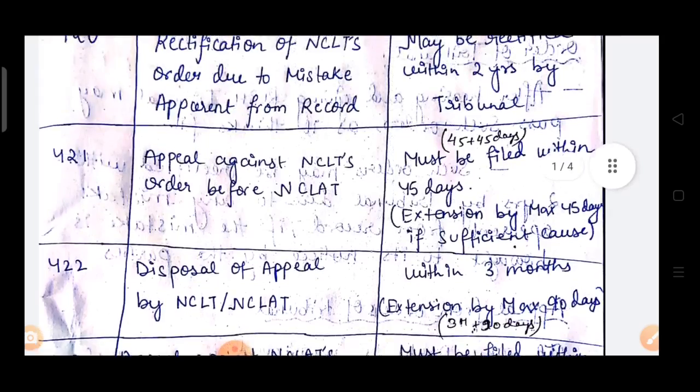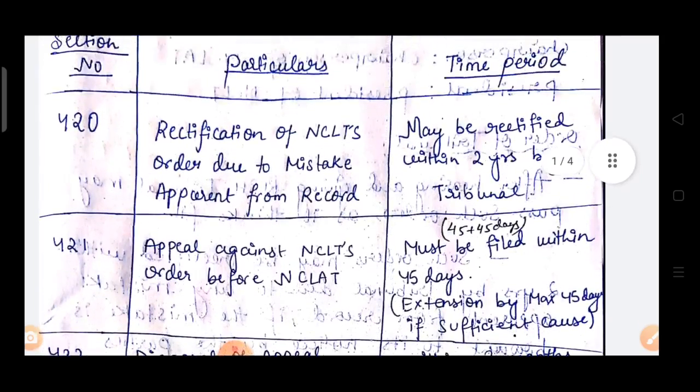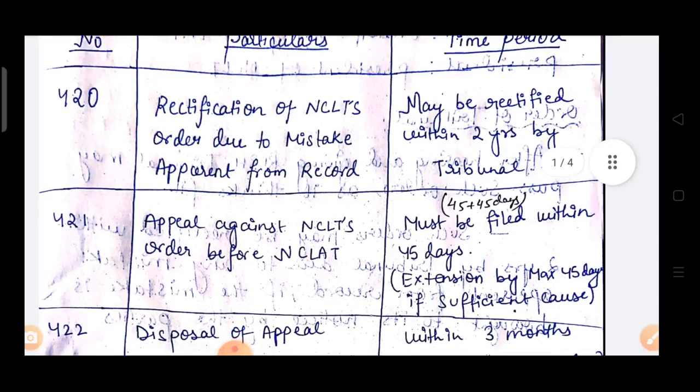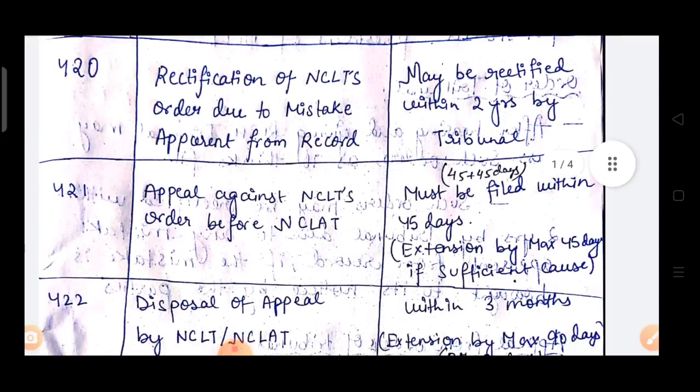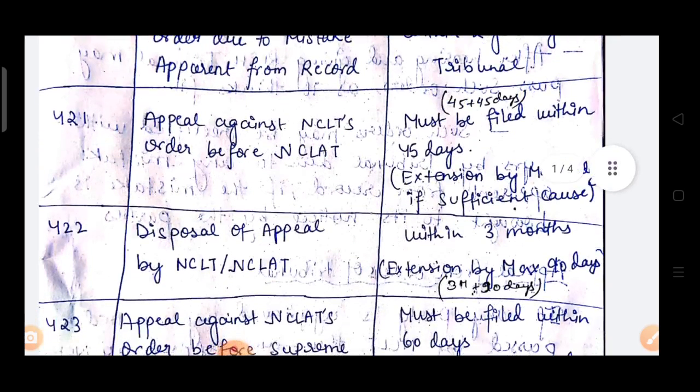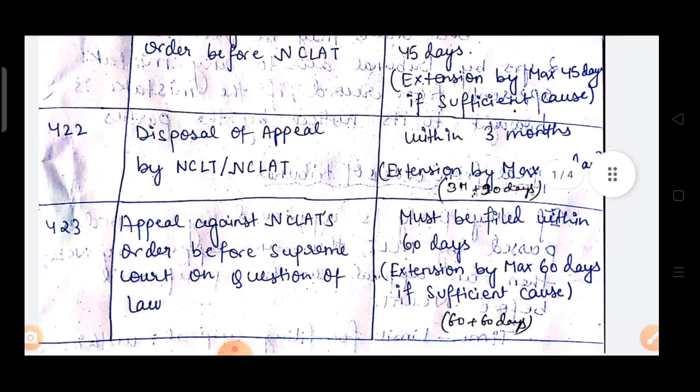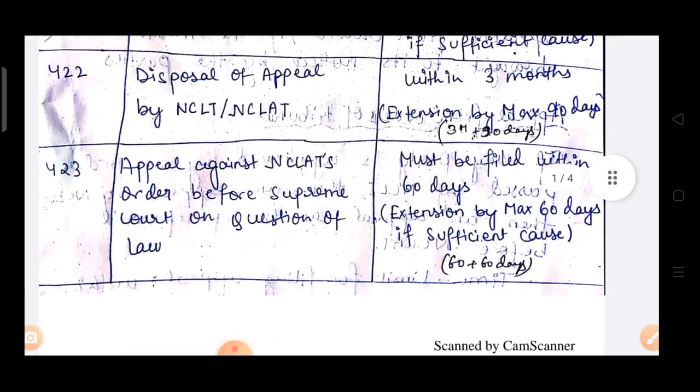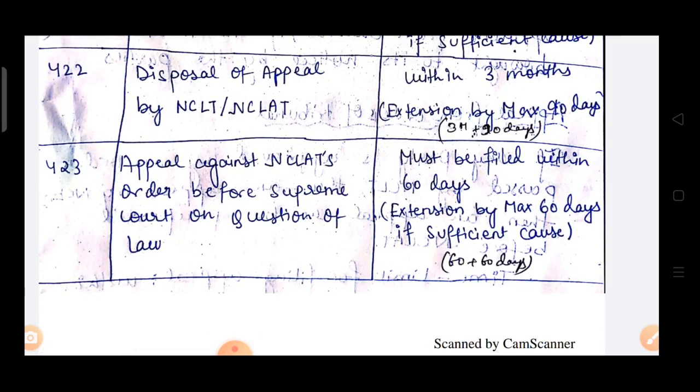Let us recap once more. Section 420 is regarding rectification of NCLT's order due to mistake apparent from record, within 2 years. And 421 is appeal against NCLT's order: appeal before NCLAT is 45 plus 45 days, then disposal of appeal by NCLT, NCLAT is 3 months plus 90 days, then appeal before Supreme Court is 60 plus 60 days.